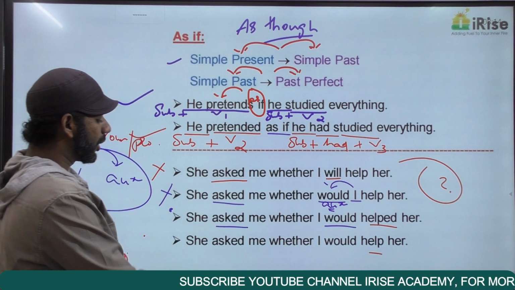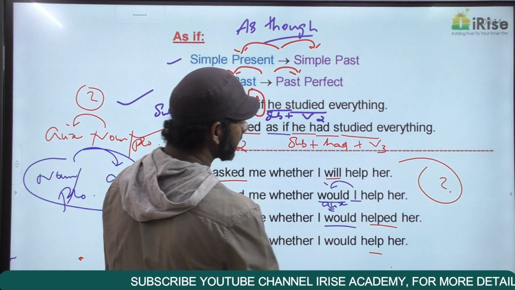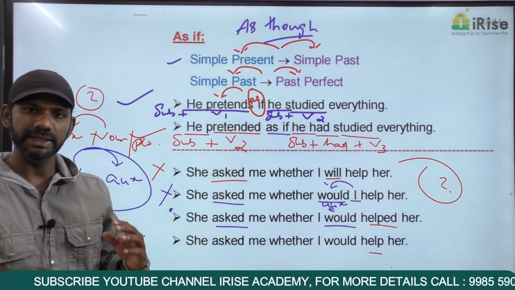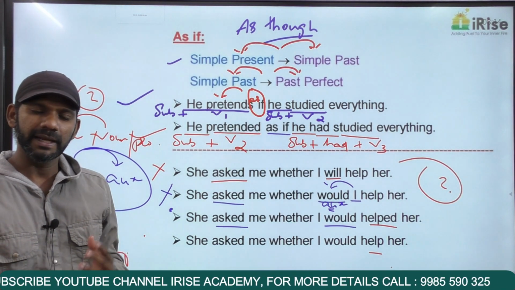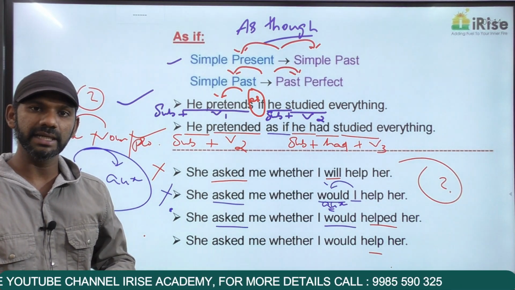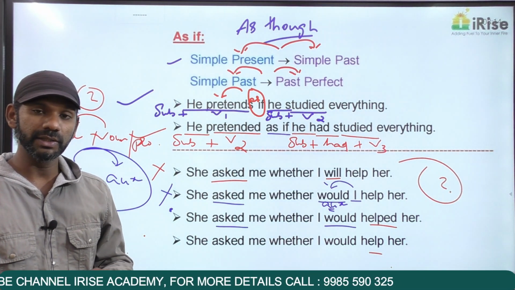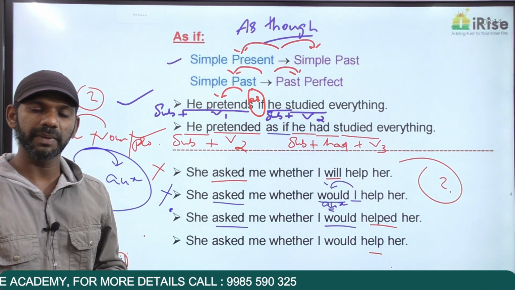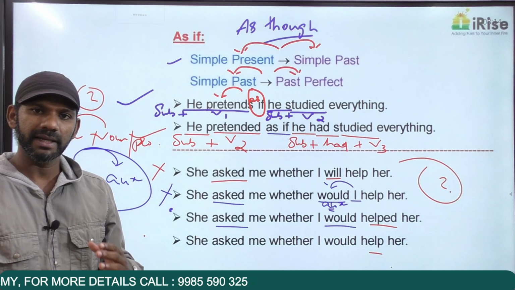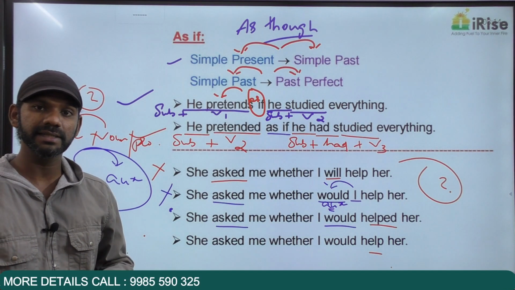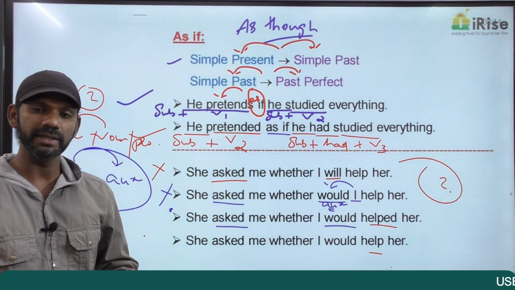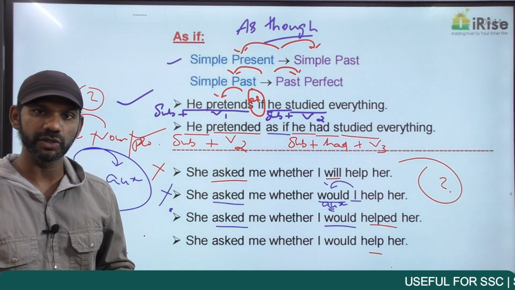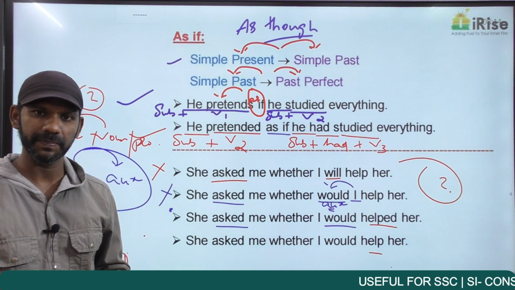Only if you think about all the concepts, we can find out the error in a sentence. Now it is always these words. Do, does, did. Now the past tense of both do and does is did. Do is plural, does is singular. That's the only difference. May, might. The past tense of may is might. Can, could. The past tense of can is could. Will, shall, would. The past tense of both will and shall is would. The past tense of shall is not should. The past tense of both will and shall is would.